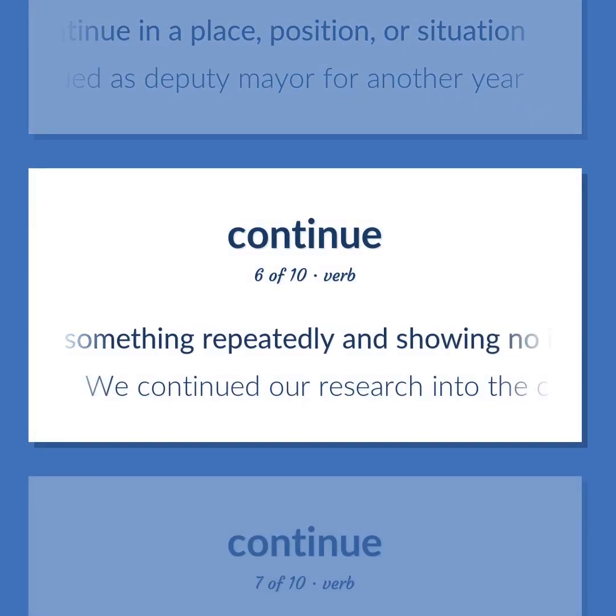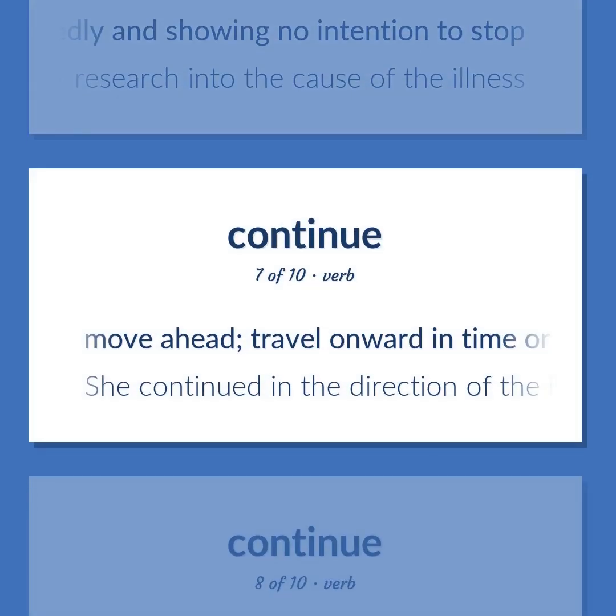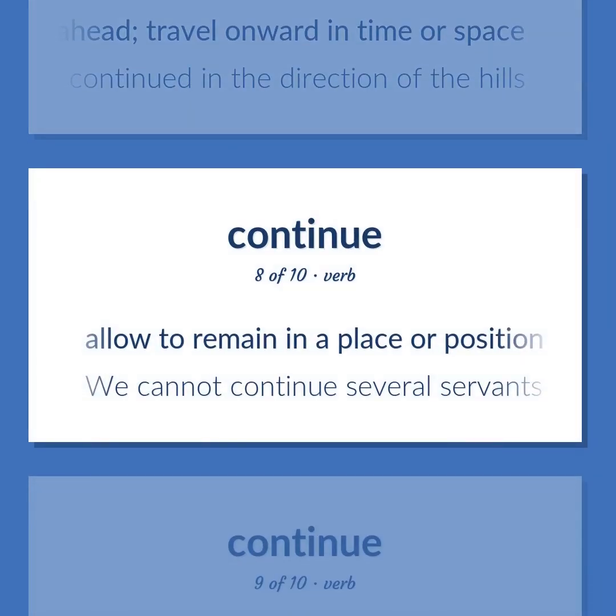Do something repeatedly and showing no intention to stop. We continued our research into the cause of the illness. Move ahead. Travel onward in time or space. She continued in the direction of the hills. Allow to remain in a place or position or maintain a property or feature.